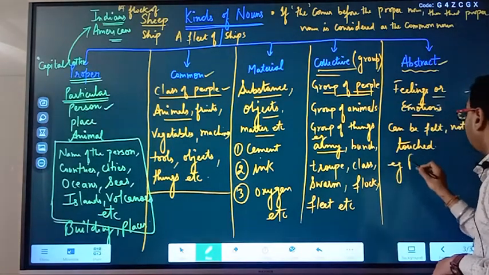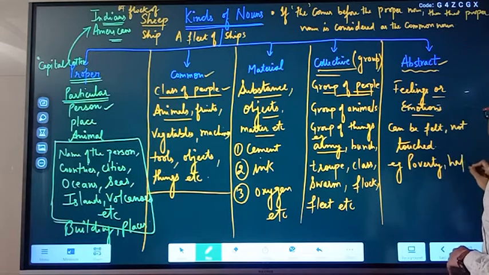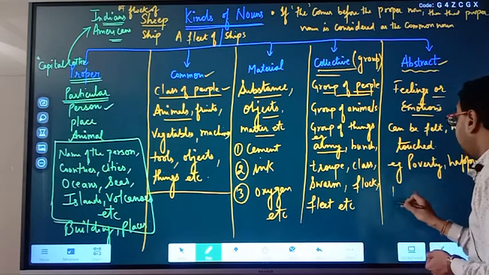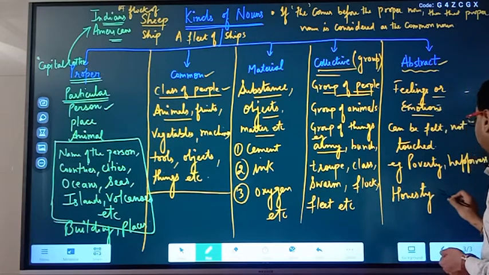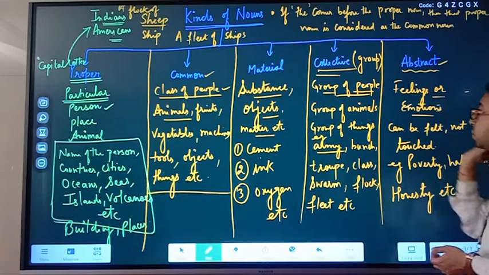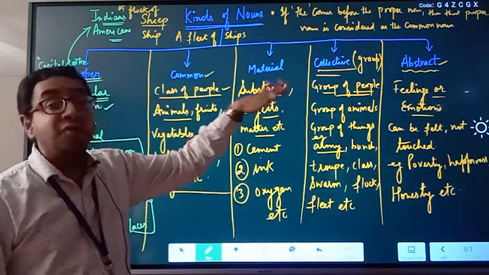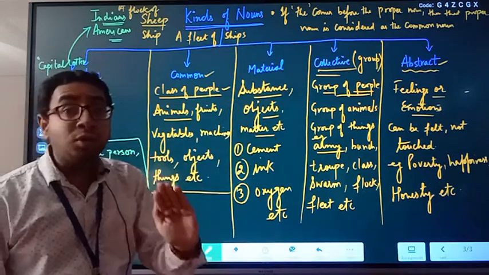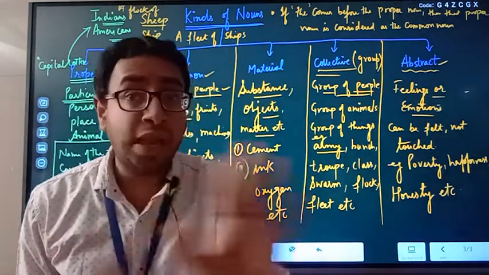Examples again: poverty, happiness, honesty, etc. All these words are abstract nouns. Abstract means words of feelings or emotion, which can be felt but cannot be touched.